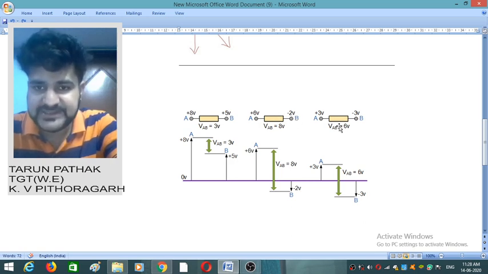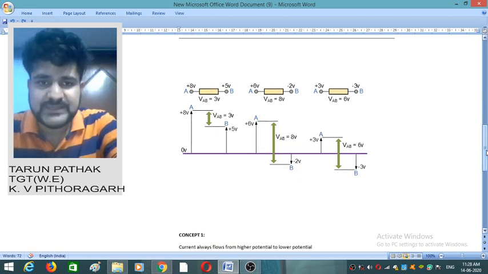Similarly here in this case, point A is at potential plus 3 volt and point B is at potential minus 3 volt. Then the potential difference will be 3 plus 3 volt, that will be 6 volt. So this is how we calculate the potential difference. The potential at point A will be different, at point B the potential will be different. If we directly subtract the potential of these points, then we will get the potential difference between point A and point B.